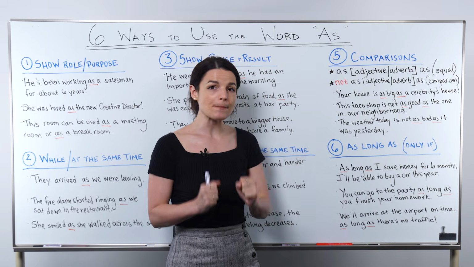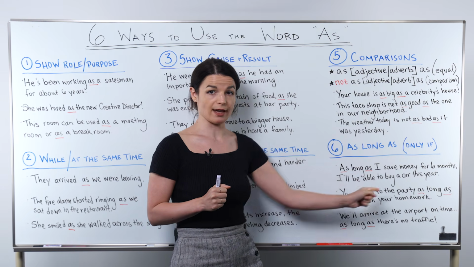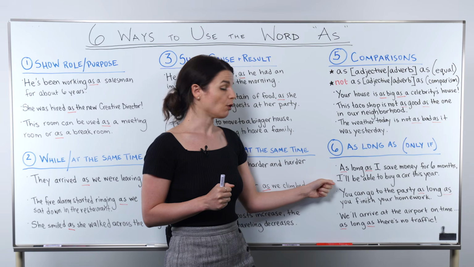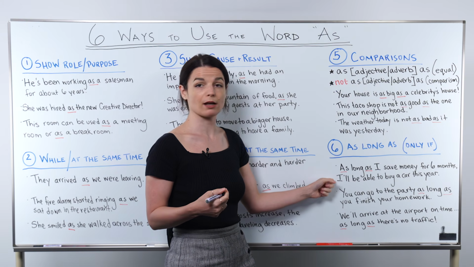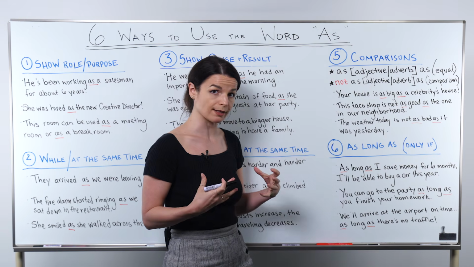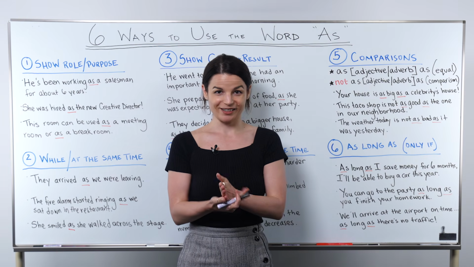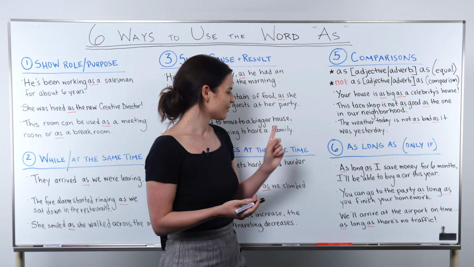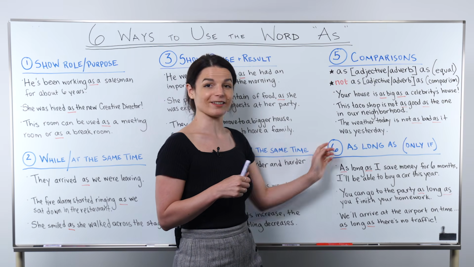That means I must do this thing in the as long as clause in order to make this main clause possible. I'll be able to do this thing, okay? So we use as long as to mean only in this case, all right? So you'll notice this comes at the beginning of the sentence, at least if this clause is first.